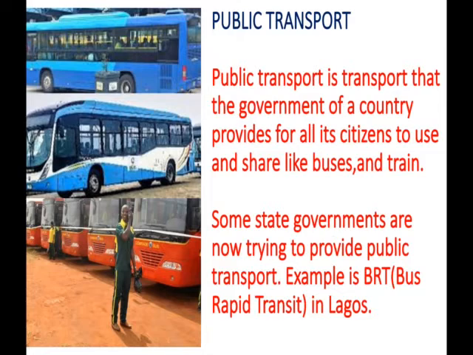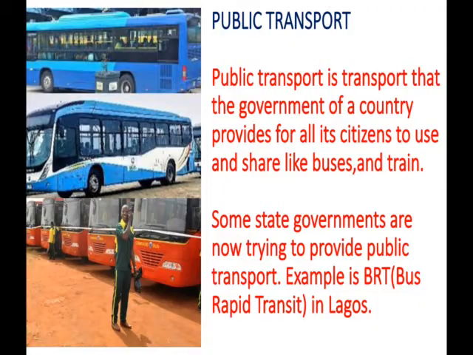Now, we also have something like that in Edo State. We have the Comet bus, which also helps in reducing the fare people pay. At least the amount they pay in this public transport is not comparable to the amount they may pay in commercial transport. Commercial transport are those transports that are owned by individuals, and the amount they pay there is higher compared to the public transport.